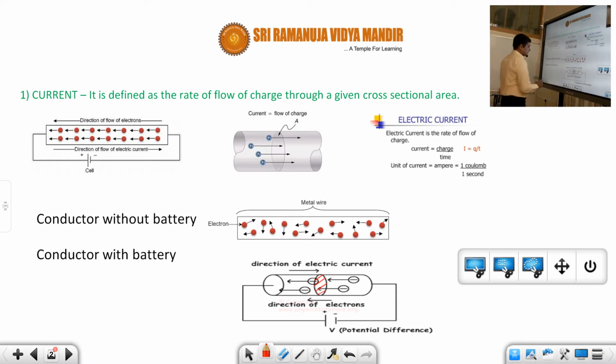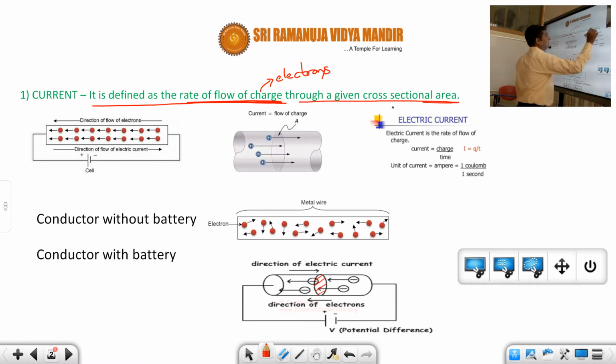Current is defined as the rate of flow of charge through a given cross-sectional area. Rate of flow of charge: charge basically means electrons, the rate of flow of electrons, because positive charges, the protons, won't move. This is through a given cross-sectional area. In the last class we discussed the reason for this flow of electrons.